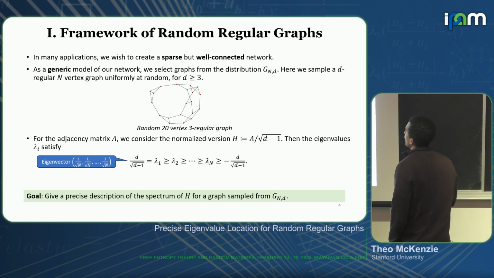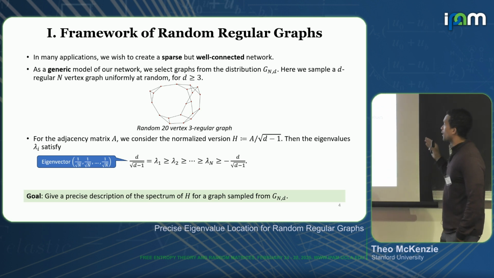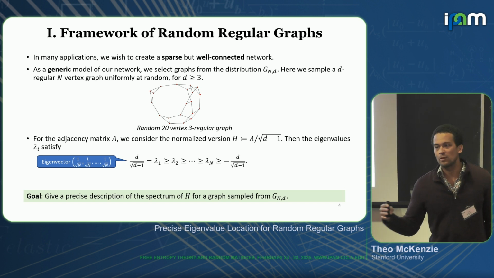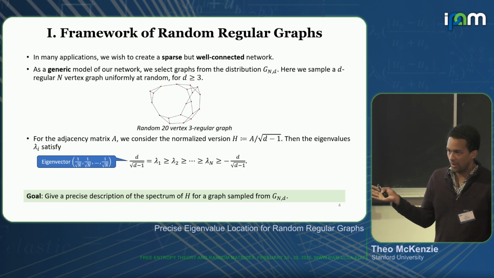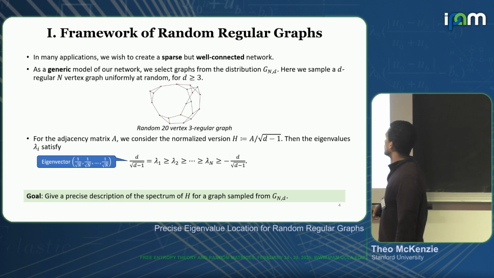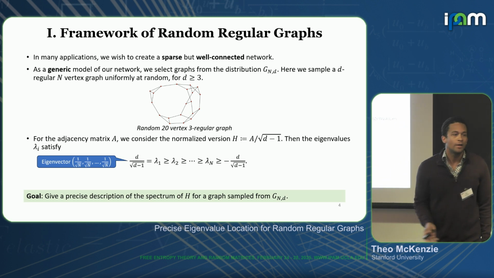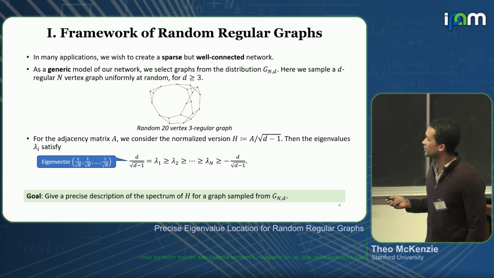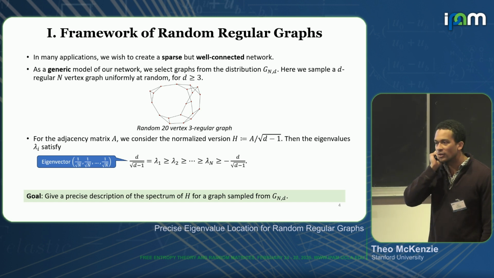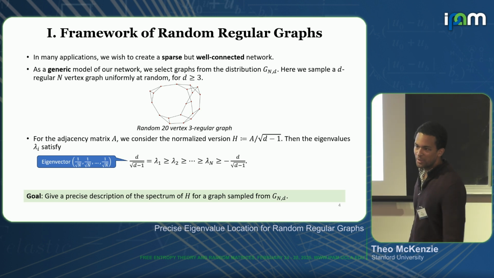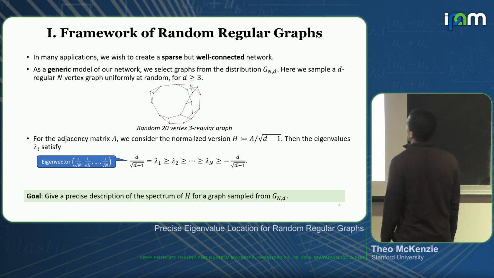Ramon, in his very nice mini course earlier this week, talked about how there are many ways to generate a random regular graph. This is one of them. We can also think about the permutation model. There are other ways as well. The point is that in this analysis they're all somewhat equivalent, so you can choose your favorite model. But for now, just think about choosing one uniformly at random out of a bag.